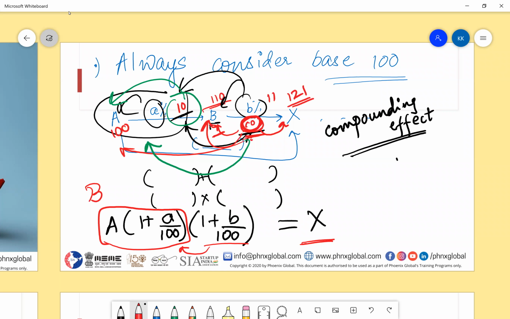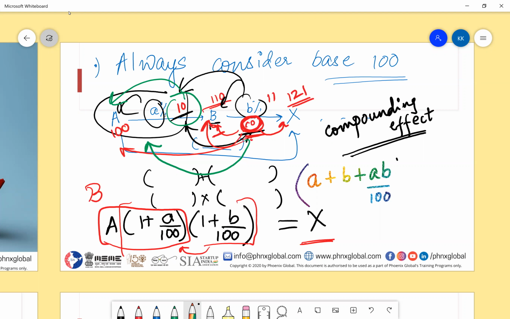Coming back to the original question, what if I want just a single number from it? We had two good answers and both of them were right. The formula we deduce from there is, if I just want a single percentage from it, the increment that I will experience is A plus B plus AB by 100.